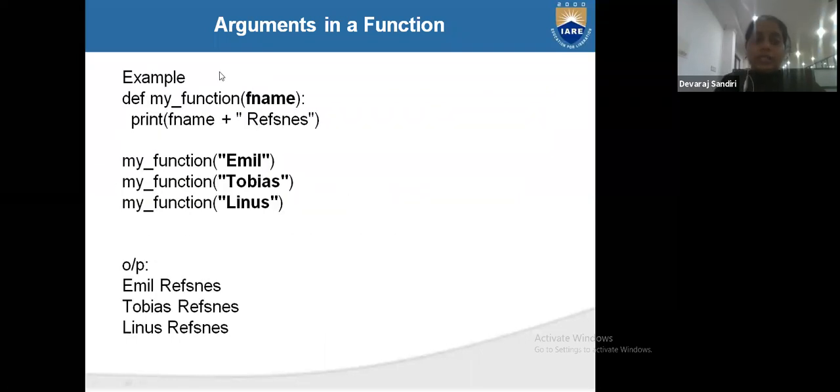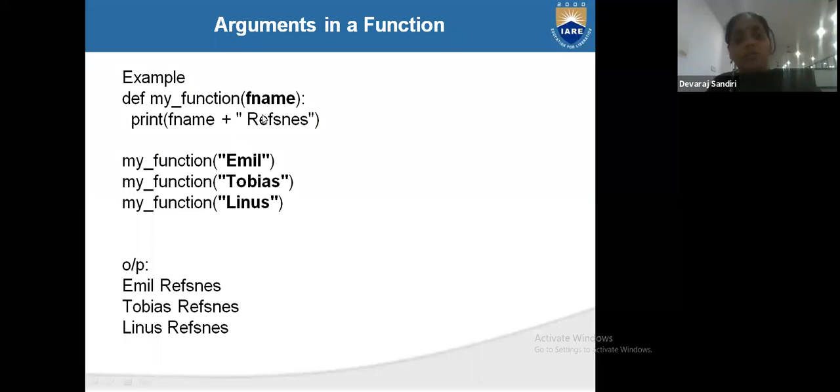See here another example I gave: def my_function(fname). Now we are printing fname plus " references". fname plus references means we are concatenating two strings, fname, any name, and the string references. The plus symbol is the concatenation of strings.